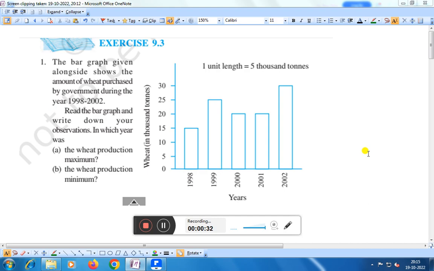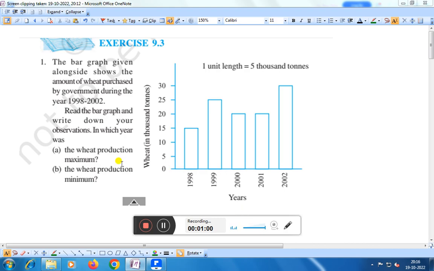Here you see, this is the bar graph 1998. 1 unit length is equal to 5000 tons, right? That means this one unit length is 5000 tons. 5000, 10,000, this is 15,000 tons, right? And this is 20,000, this is 25,000, and this is 30,000 tons, right?